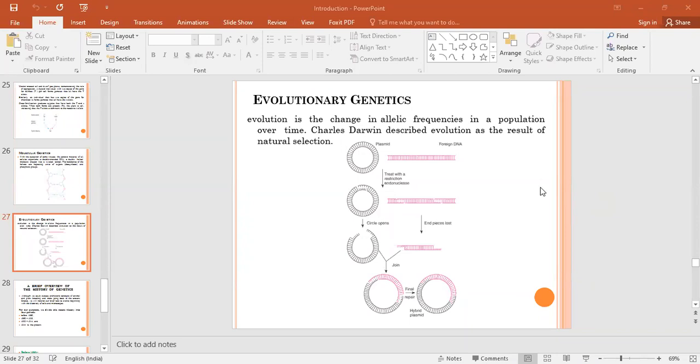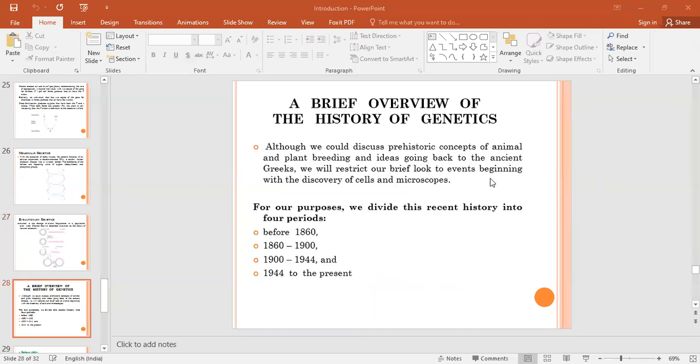Then there is a particular scientist, Charles Darwin. He put forth the theory of natural selection. So what is natural selection? You have to study it at the time of this topic. Then history. One to two questions will come about the history. So before going to history, I think